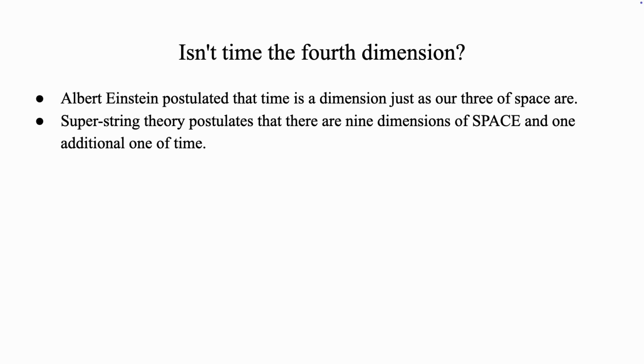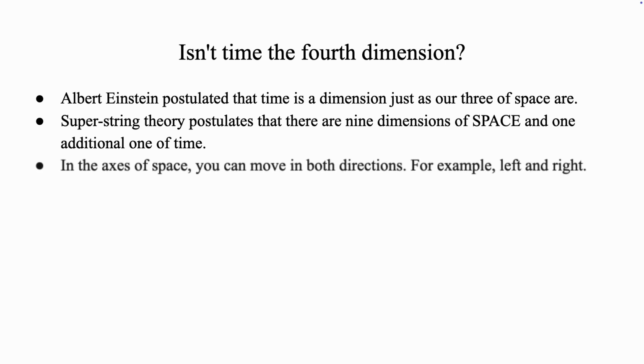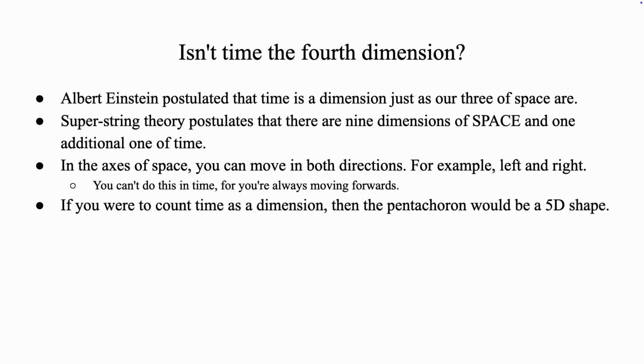In the axes of space, you can move in both directions. For example, you can move left or you can move right. You can't do this in time, since you're always moving forward in time, no matter what you do. You just can't move backward in time unless you travel faster than the speed of light.